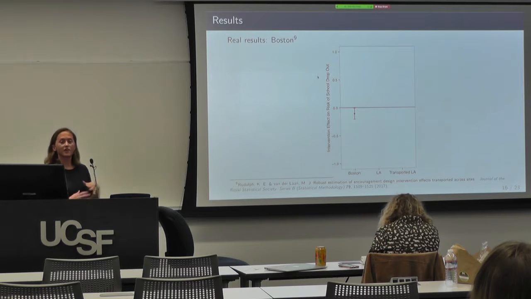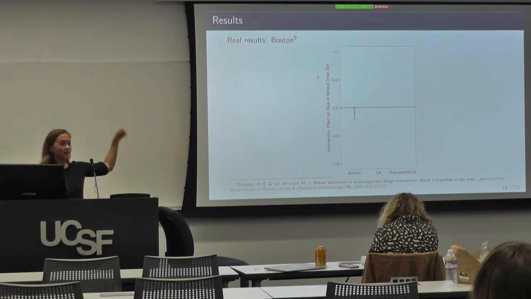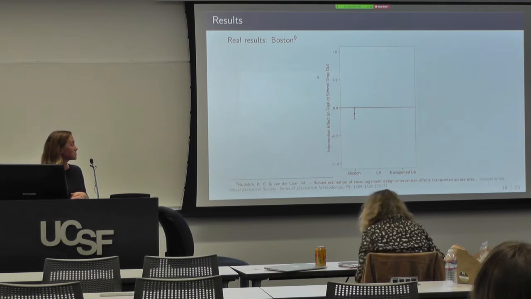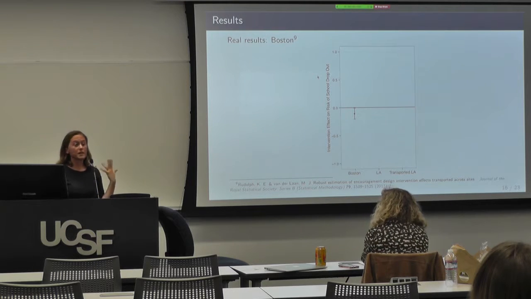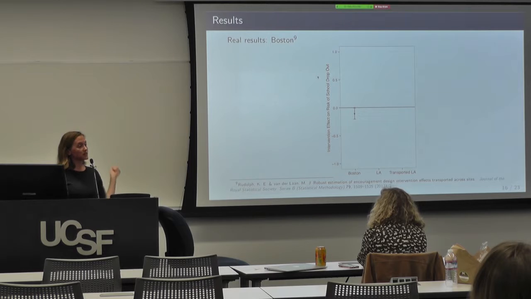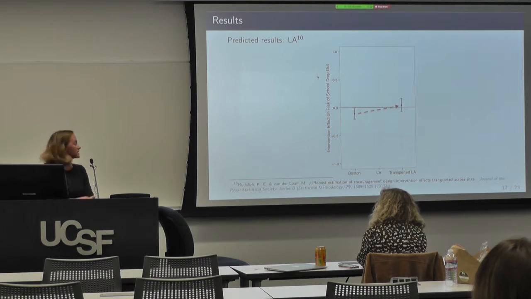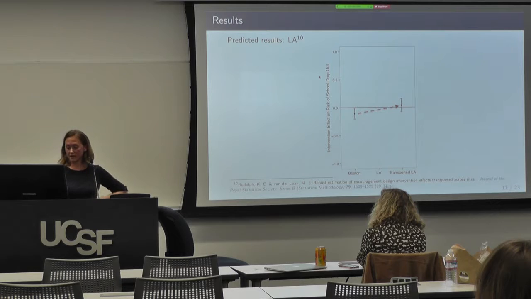So the risk difference is shown on the y-axis. So we see that being randomized to receive this voucher actually reduces the likelihood that kids drop out of school at follow-up. So we might want to know, okay, if we were to implement this in LA, would we expect the same protective effect? And using our method, the answer is no, we wouldn't expect it. We would actually expect no effect. So maybe if one had reduced resources, we might decide not to implement first in LA, maybe we would implement it in another city where we might expect a positive effect.